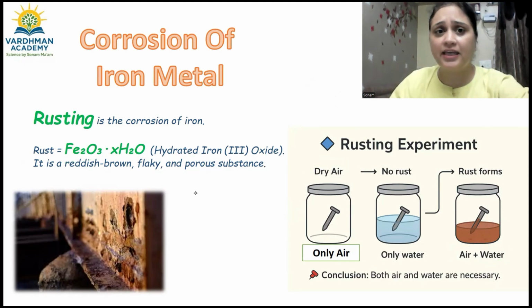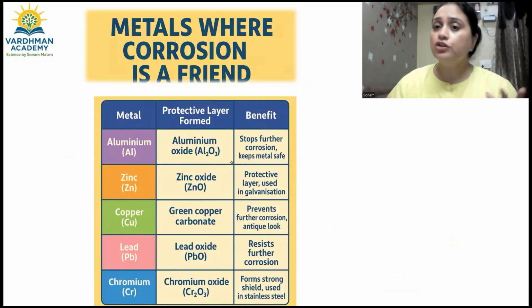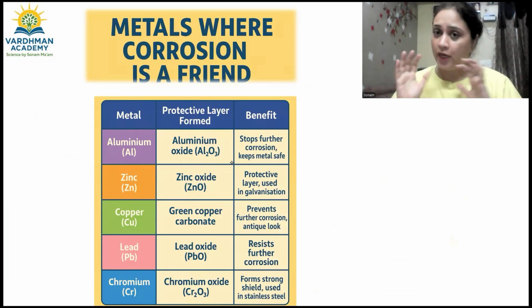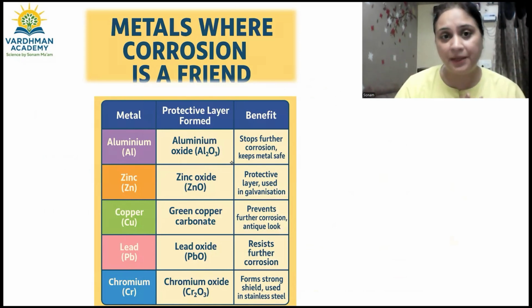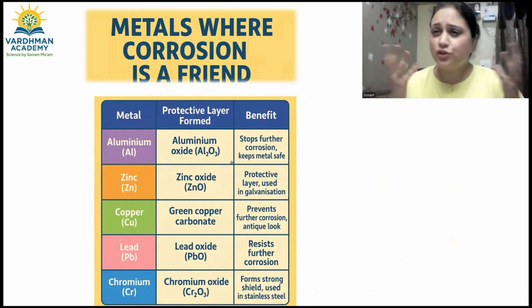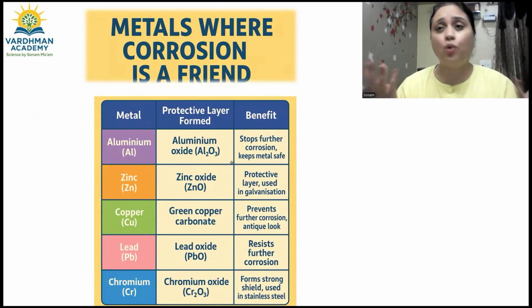Now we'll understand the case of other metals too, children. So in case of few metals, corrosion acts as a friend also. It's not always the enemy. There is the other case as well. So you must be thinking ki ma'am, how could it be? Yes, children, it happens.